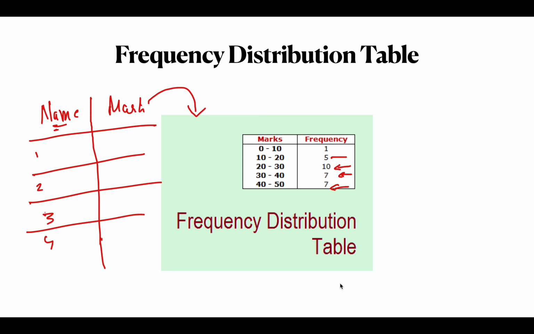So obviously graphs are best, but if the data is small, then frequency distribution tables are also very good, and you will find them a lot in data science and data analytics. They are very useful. This is one way to present univariate data. Please remember that.